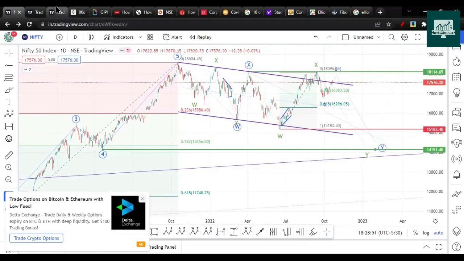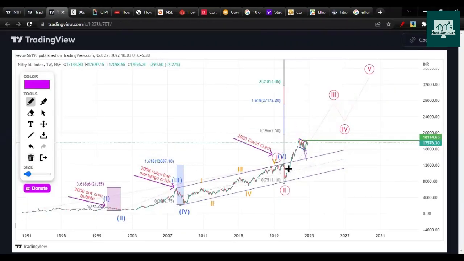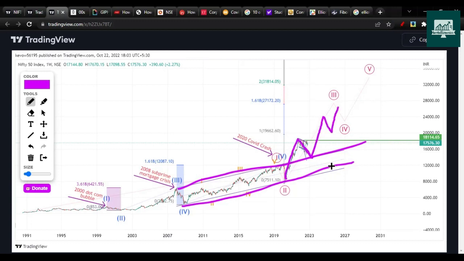You can also notice here we have a channel line support. That is also coming near 14,000. So this channel line will now act as a support. It was acting as a resistance, then after COVID we broke out of it. We'll pull back towards it, and then we should continue the rally higher. So one way to consider with the price action is that a channel could become a support.